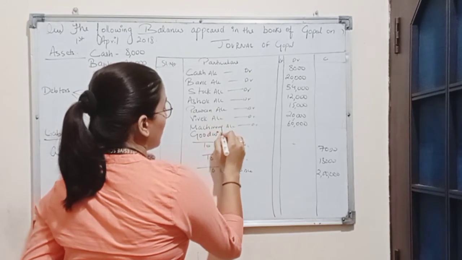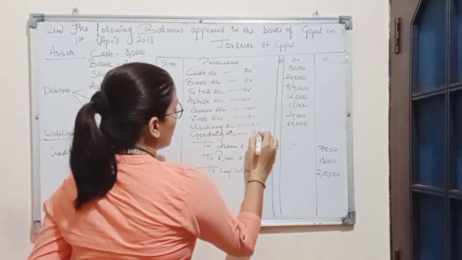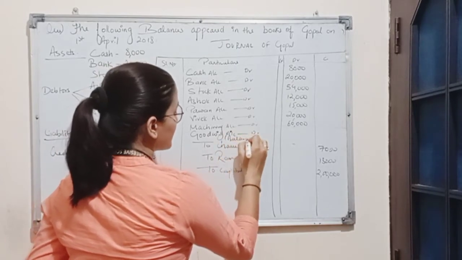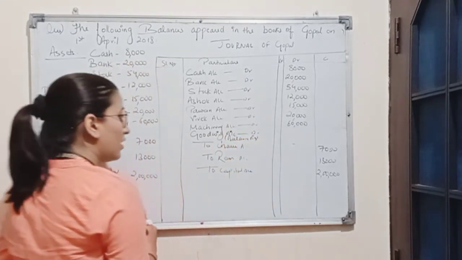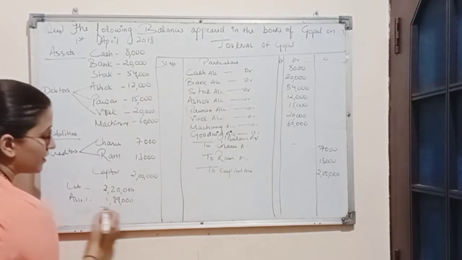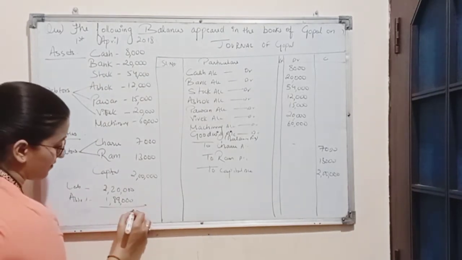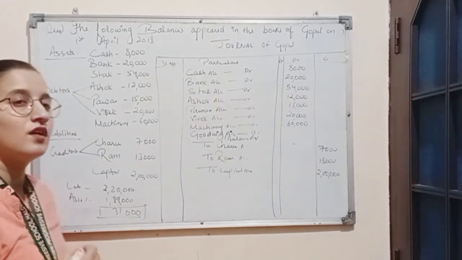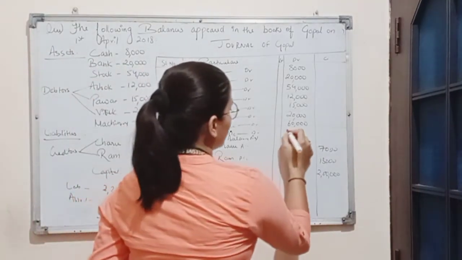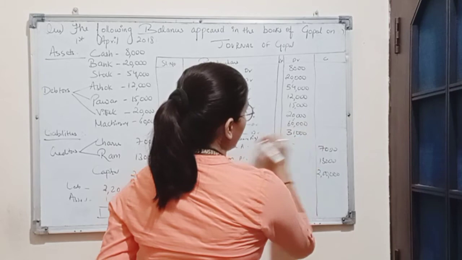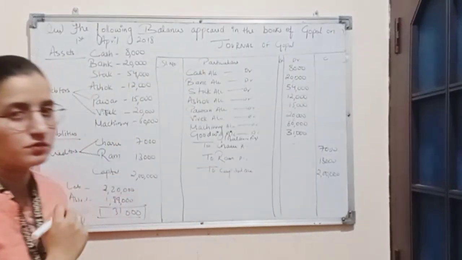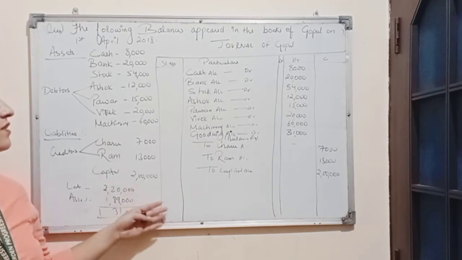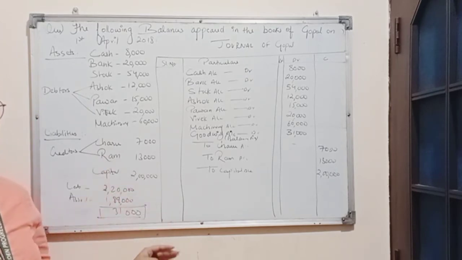So here on the debit side, we will open an account which is goodwill. It will be considered as the balancing figure. Now, the difference of balance is 31,000. So this 31,000 will be debited in the goodwill account. So this is how we will be solving the question based on opening entry.